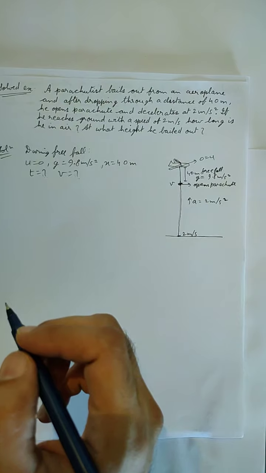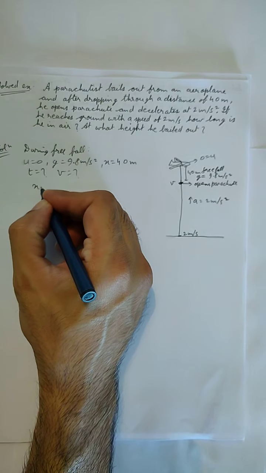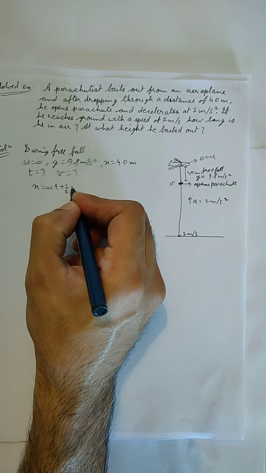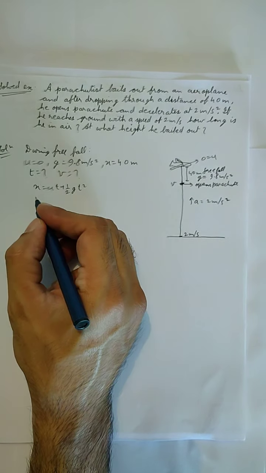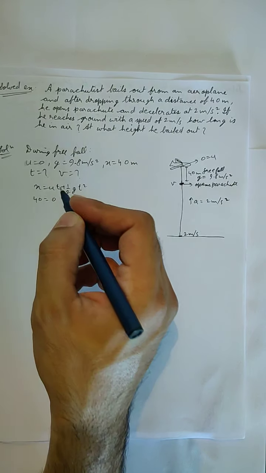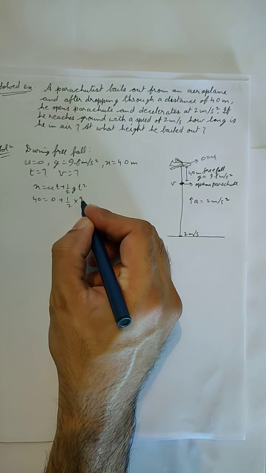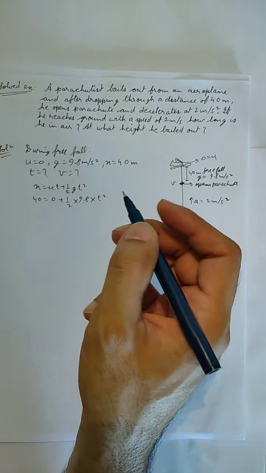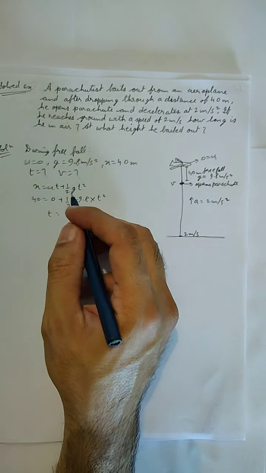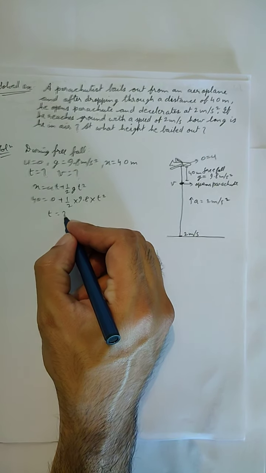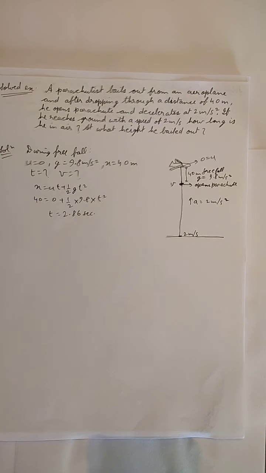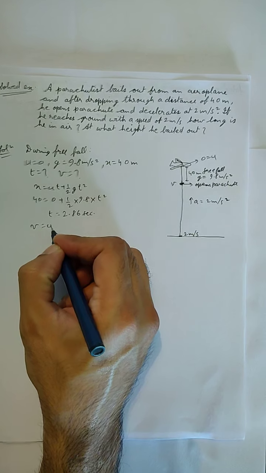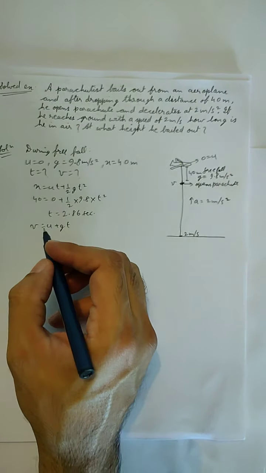Now we can use the second equation of motion, x equals ut plus half gt square. I'll use acceleration due to gravity. Substituting the values, 40 equals 0 plus half into 9.8 into t square, and if you solve this, then we will get the value of t as 2.86 seconds. You can do the maths yourself. Then we can apply the first equation of motion, v equals u plus gt.